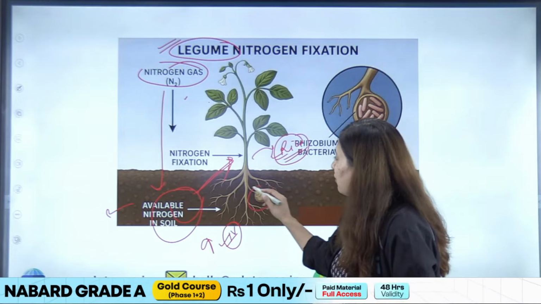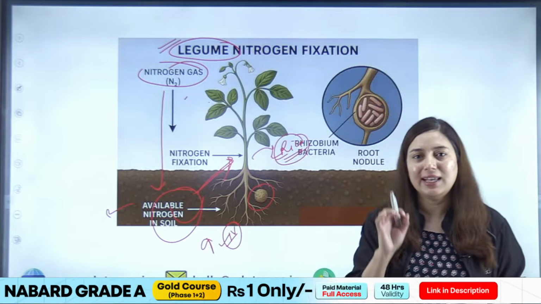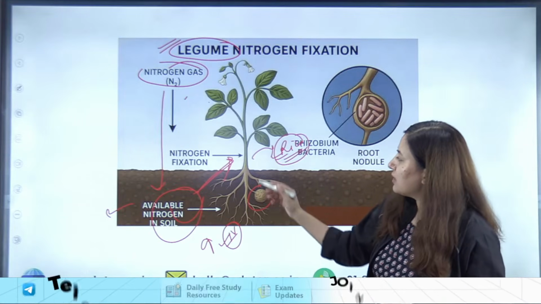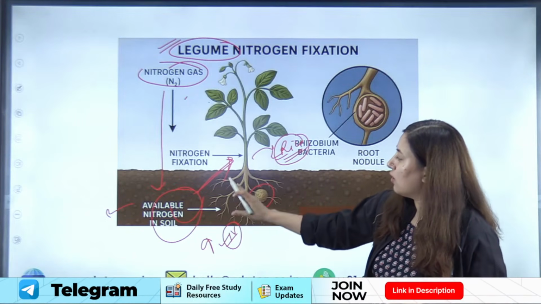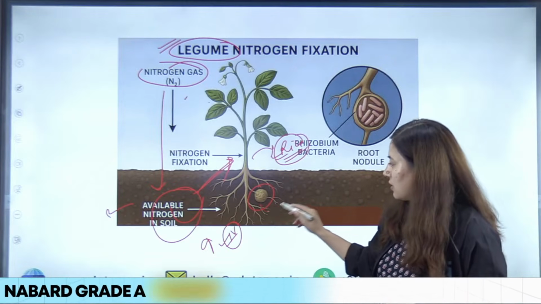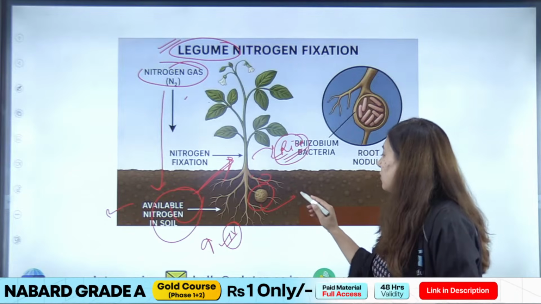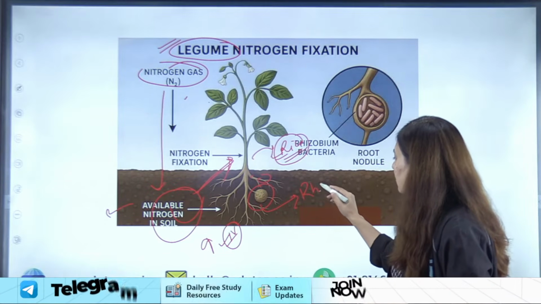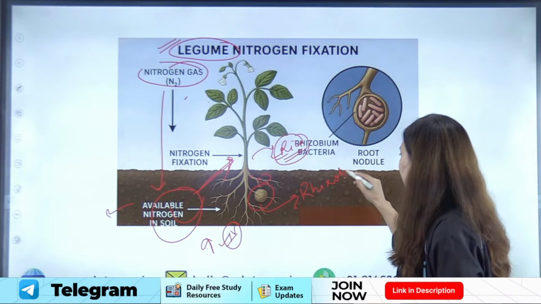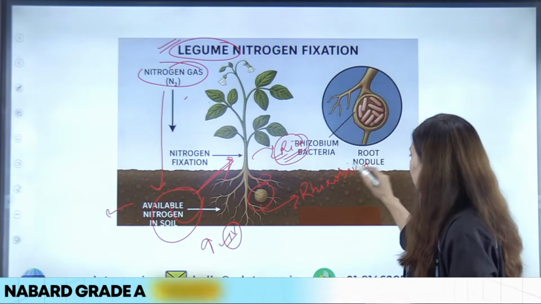अब जब ये नाइट्रोजन फिक्स होता है, ये कैसे होता है, let's see that. So students, the root of these legumes have nodules. They have these nodules like structure in their roots, and in these nodules there resides a bacteria which is known as rhizobium. ठीक है, एक बैक्टीरिया है जिसका नाम है rhizobium, राइट?